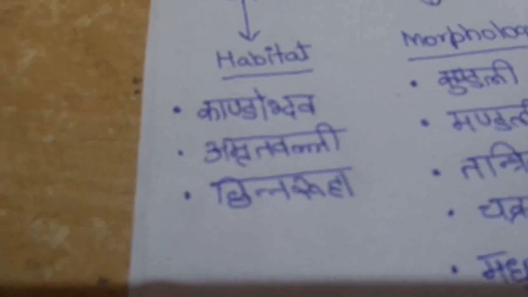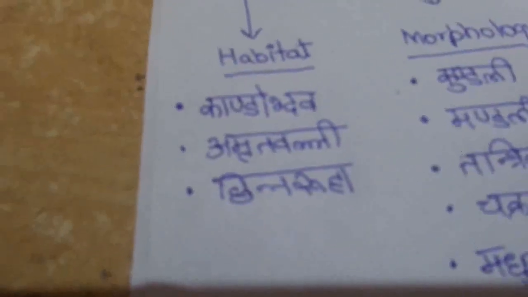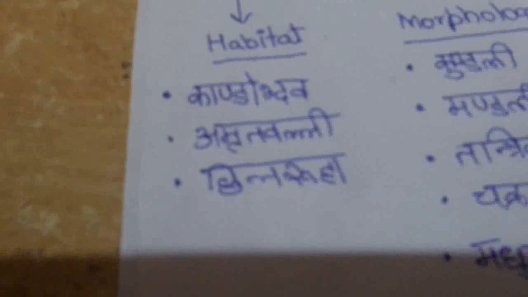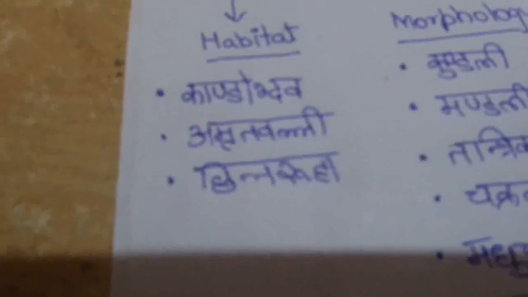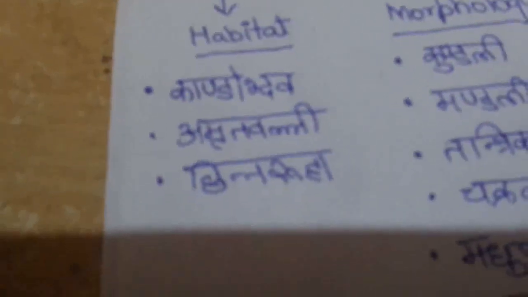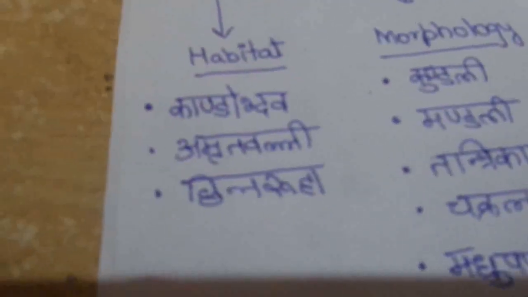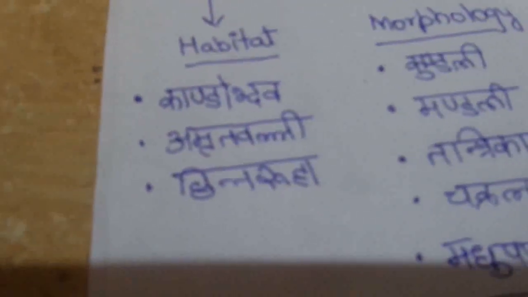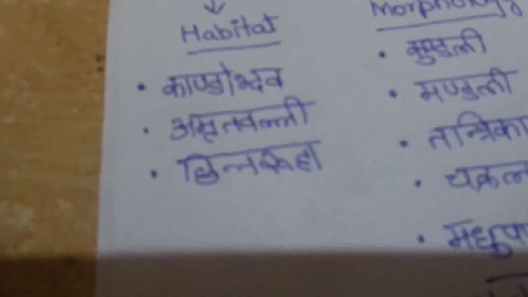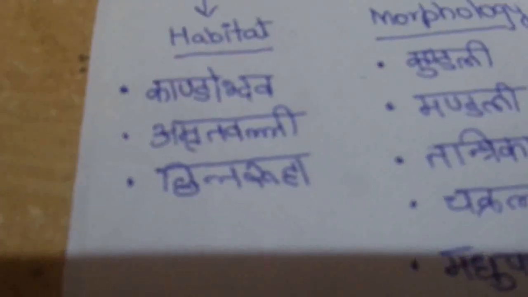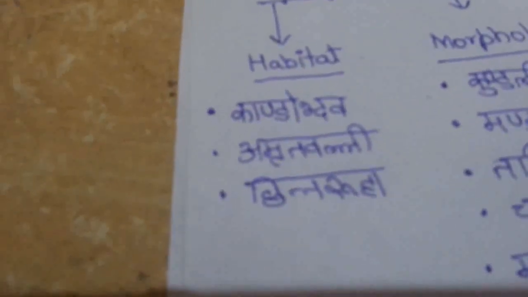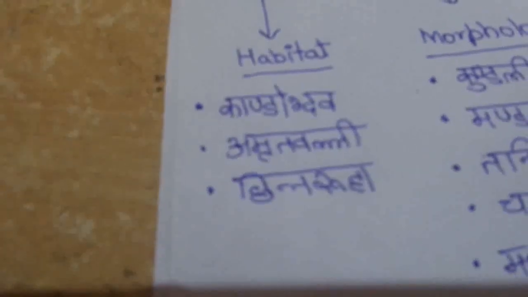One more name is Amritavalli, and this is the most common name. Amritavalli has two parts, Amrita and Valli. Amrita means that which never dies, and Valli means creeper. So this is a creeper that never dies. Then Chinnaruha: Chinna means cut and Ruha means grows. Chinnaruha means that which grows from a cut part. A cut piece of Guduchi can grow into a new plant, so it is called Chinnaruha. So based on the habitat, it can be called Kandodbhava, Amritavalli, then Chinnaruha.